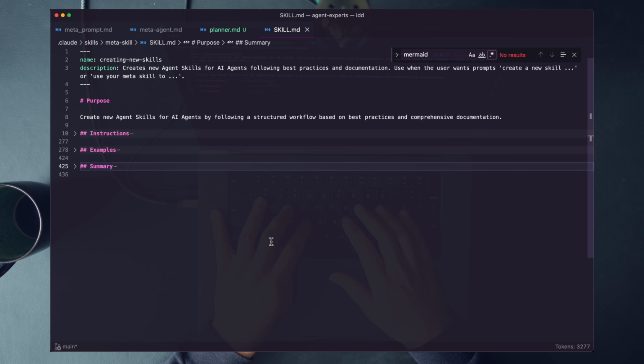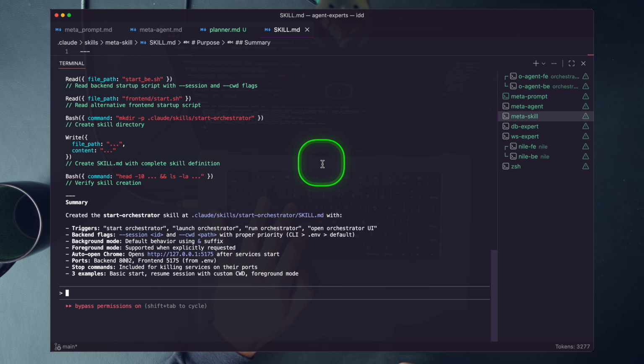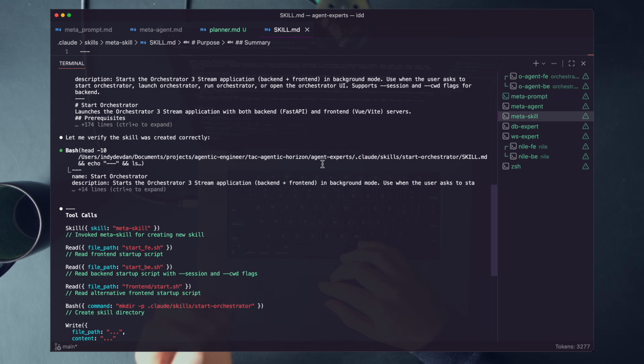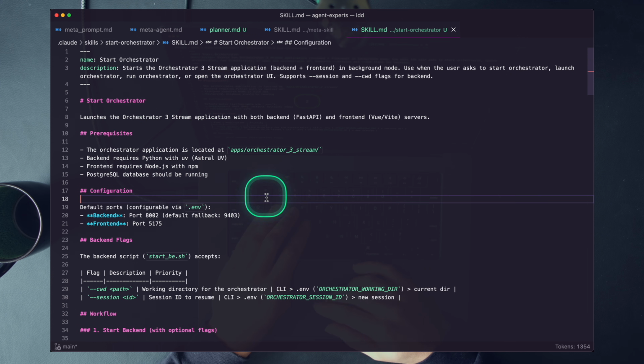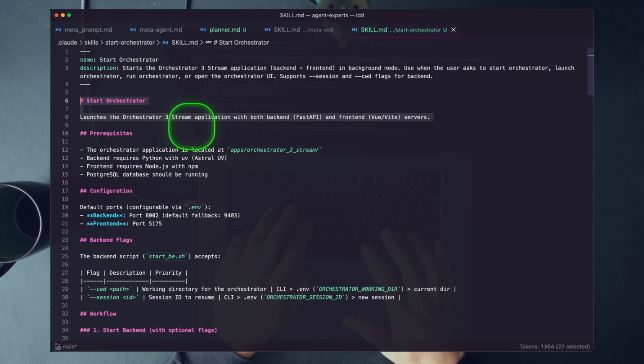Lastly, we have our meta skill. Our meta skill took our existing process of kicking off the orchestrator front end and back end, and we can now use it as a concrete skill. If we open up our start orchestrator skill, you can see exactly how it works. You can see the exact purpose.